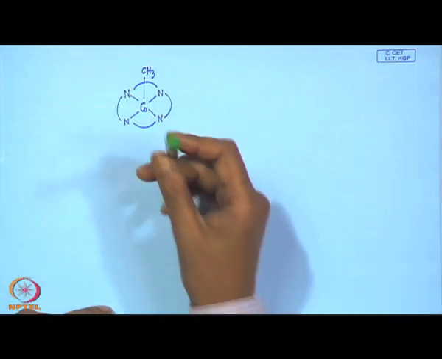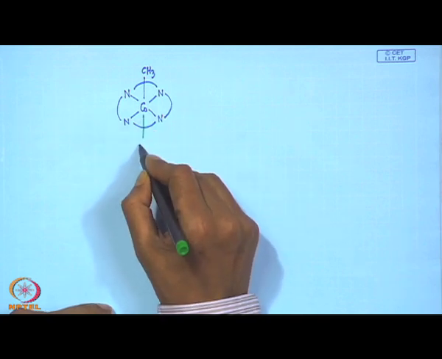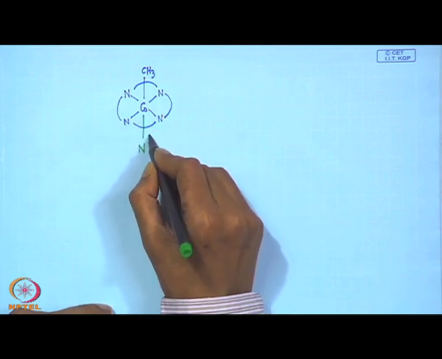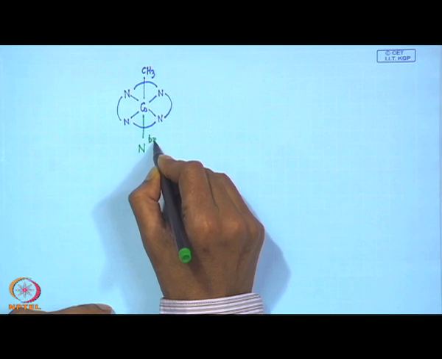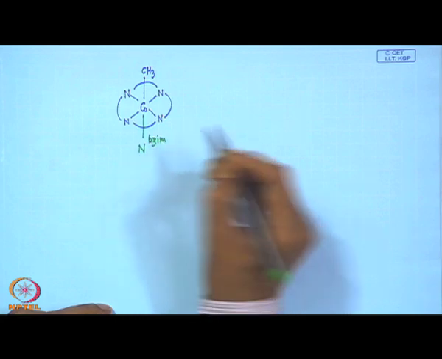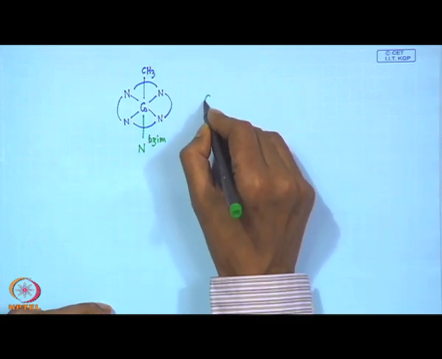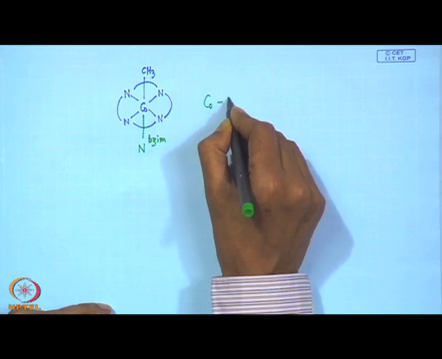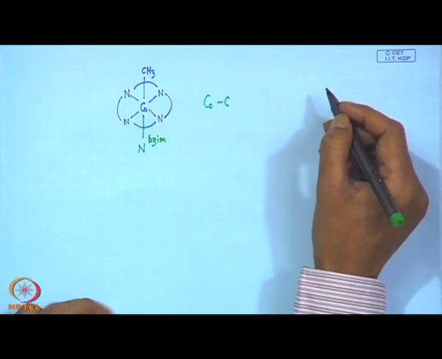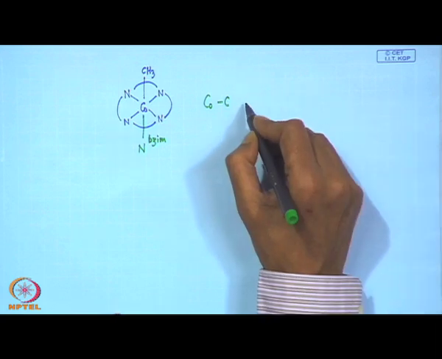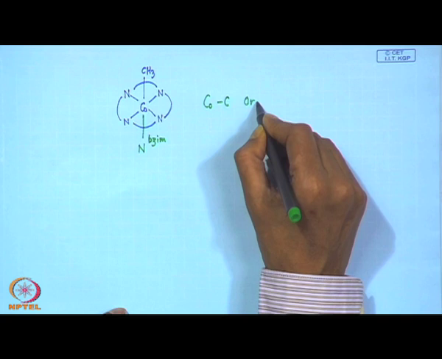This is the nitrogen of the benzimidazole group. So, what we get here is basically a cobalt carbon bond, and a metal carbon bond, we all know, is an organometallic fragment.